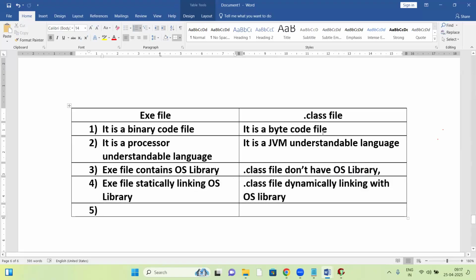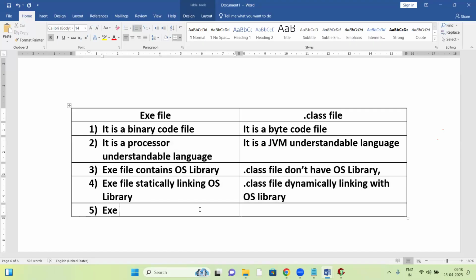So, exe file and dot class file: the exe contains binary code, the dot class contains bytecode. Exe is a system understandable language, and the dot class is a JVM understandable language. The exe file contains the OS library, the dot class file doesn't. The exe file is statically linked, and the dot class is dynamically linked with the OS library.